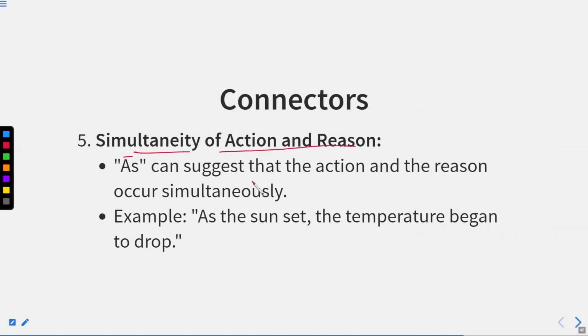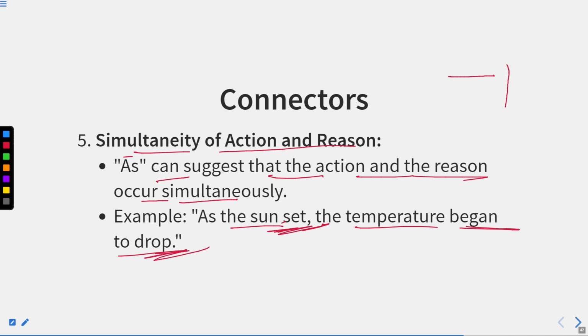Simultaneity of action and reason: it means both of them occur simultaneously, one right after the other. As can suggest that the action and the reason occur simultaneously. Example: As the sun set, the temperature began to drop. It means as soon as the sun set, the temperature began to drop. So simultaneously means when the sunset happened, this started happening.